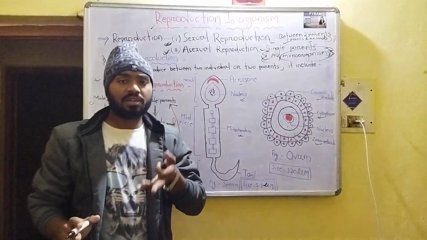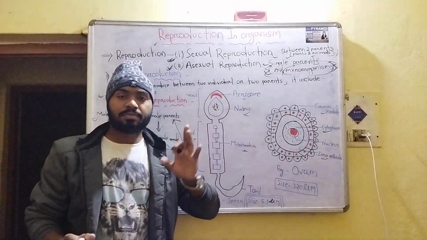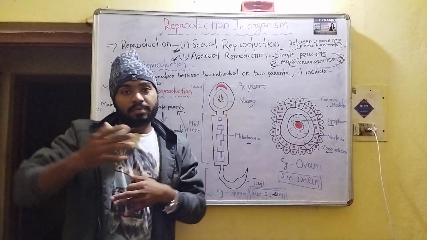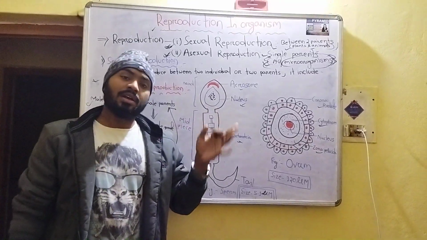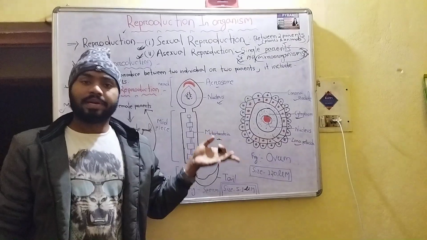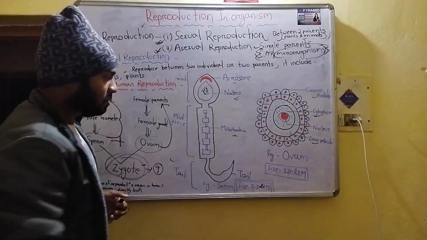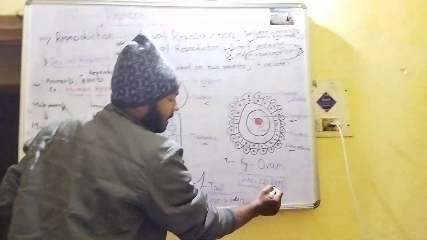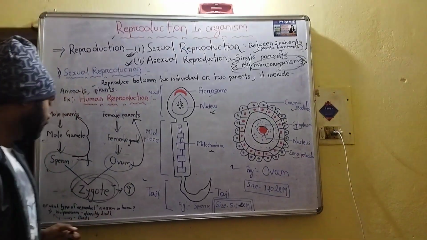But still, it is better for you to go to my previous video of the cell chapter, where you will understand the acrosome, nucleus and mitochondria. The size of the ovum is 120 micrometers.